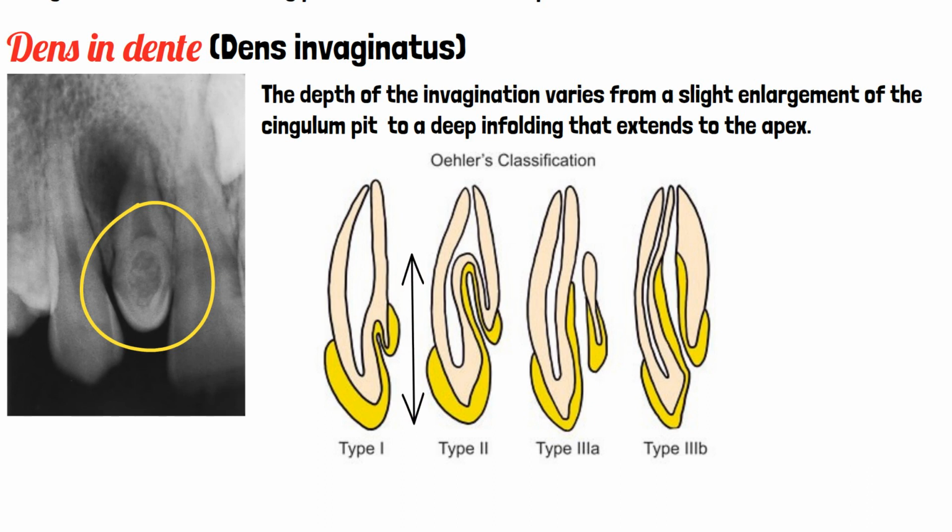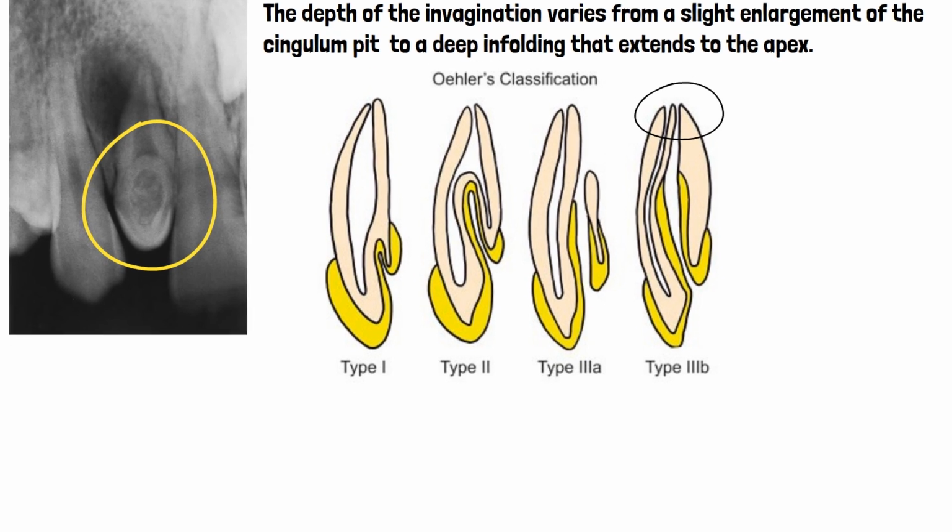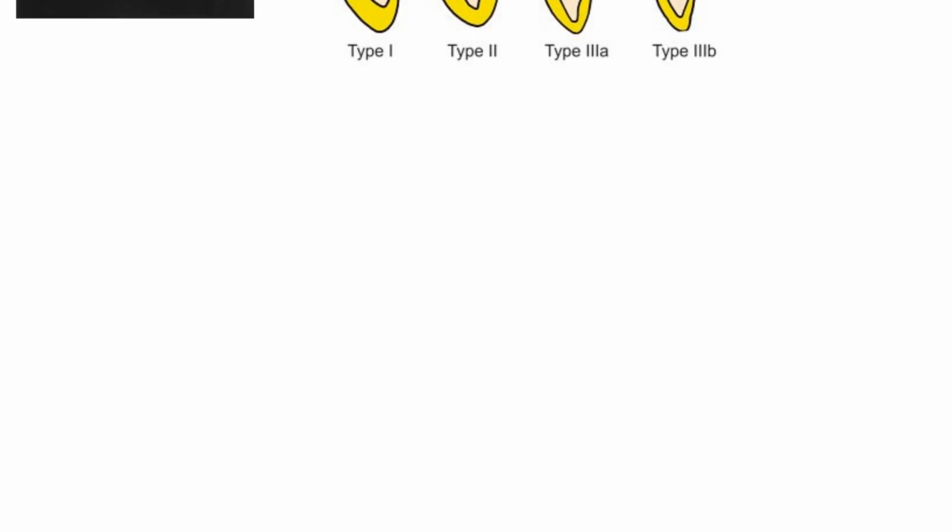Type 2, where the depth of invagination has crossed beyond the CEJ and ended up in a blind sac. Whereas in type 3A, the depth of invagination has opened on the lateral radicular area. Whereas in type 3B, the depth of invagination has extended till lateral to the apical foramen itself, and the whole length of the invagination is covered by enamel surface.